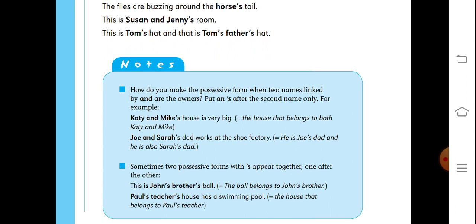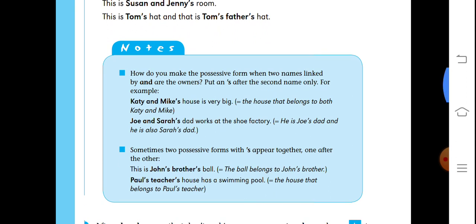Sometimes two possessive forms with apostrophe and s appear together, one after the other. Like this is John's brother's ball. The ball belongs to John's brother. So two possessive nouns are used together to make sense because the ball belongs to John's brother. In the same way, Paul's teacher's house has a swimming pool. The house that belongs to Paul's teacher. So you have to keep it in mind.